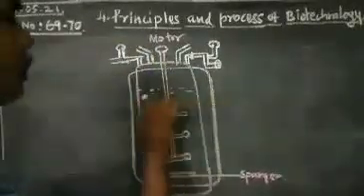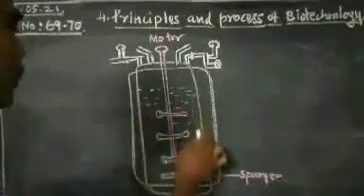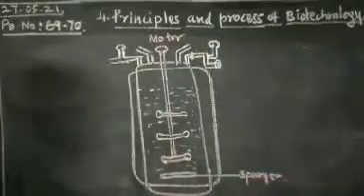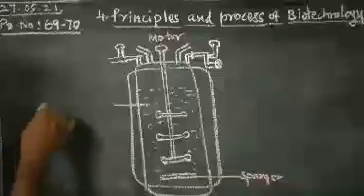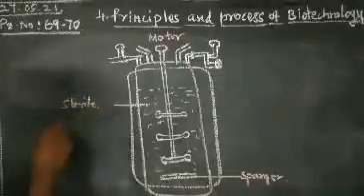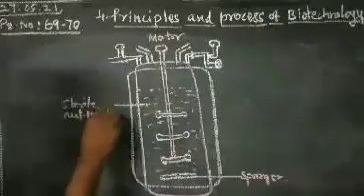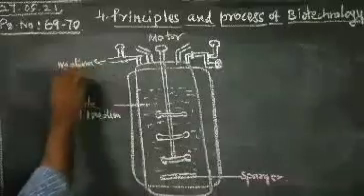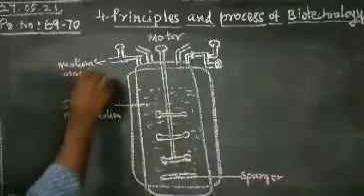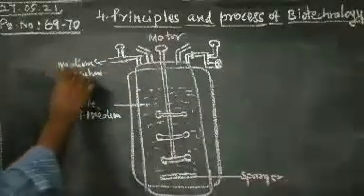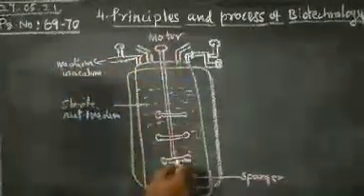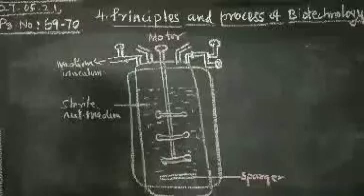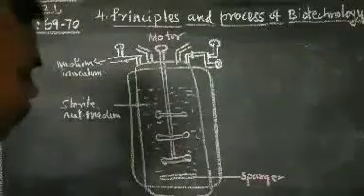Here there is inoculum, a sterile inoculum medium. This one is a sterile nutrient medium, which you can pour. You can pour that inoculum or nutrient medium through this way. There is a motor for the agitation process, sterile nutrient medium, and also a sparger. Steam will come out this way, and also here there is a cage.